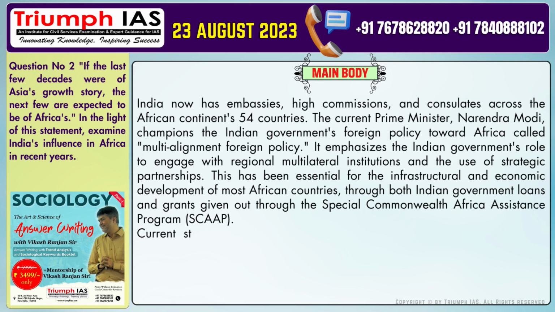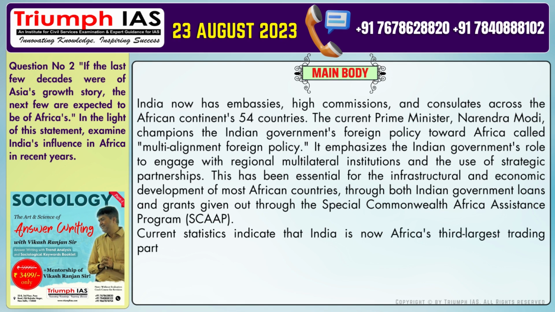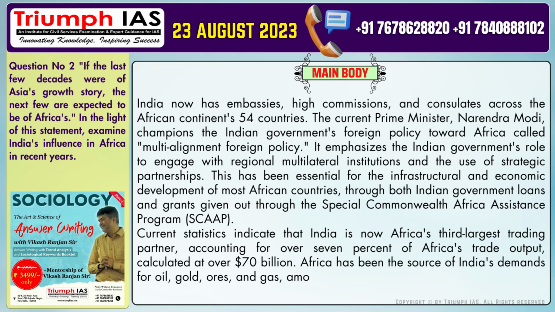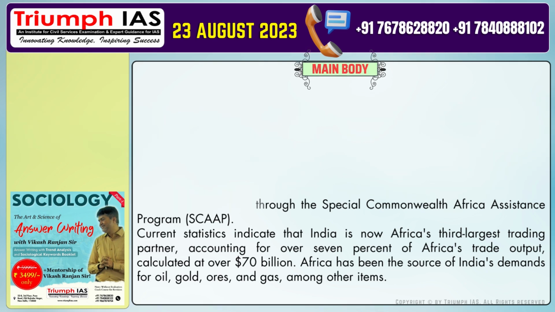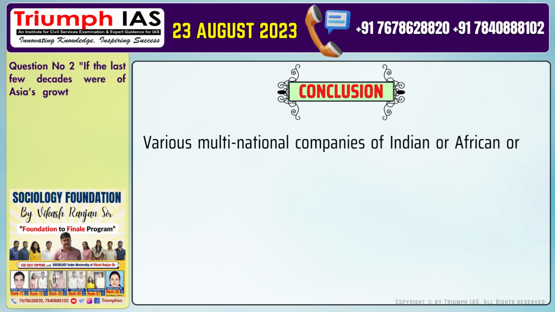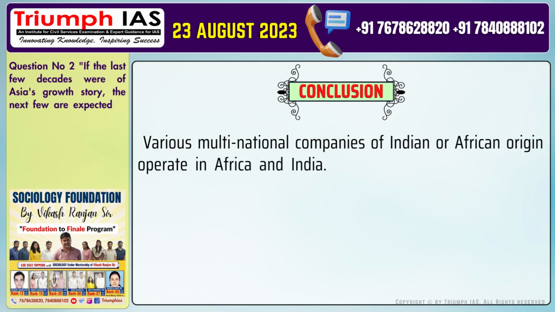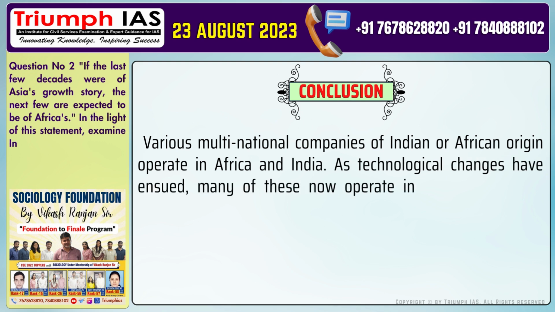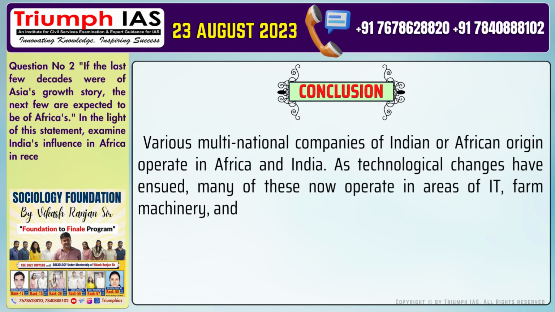Current statistics indicate that India is now Africa's third-largest trading partner, accounting for over 7% of Africa's trade output, calculated at over $70 billion. Africa has been the source of India's demands for oil, gold, ores, and gas, among other items. Conclusion of the answer is: various multinational companies of Indian or African origin operate in Africa and India. As technological changes have ensued, many of these now operate in areas of IT, farm machinery, and transportation.